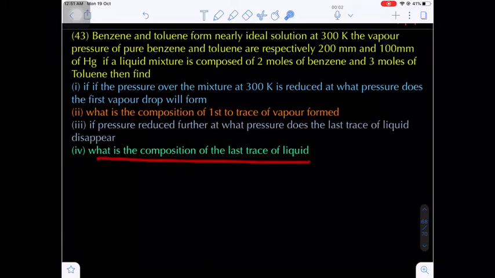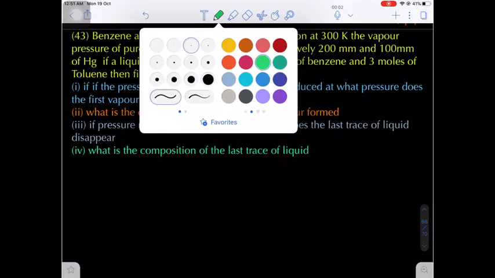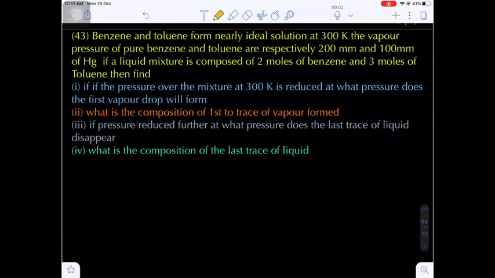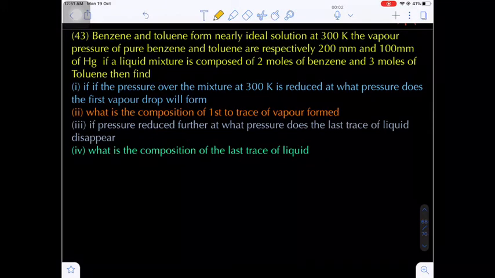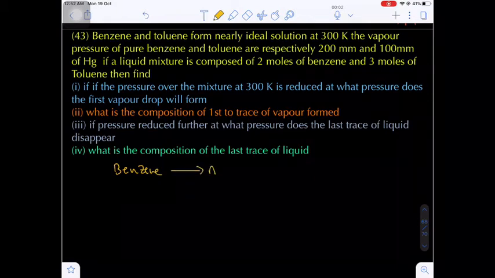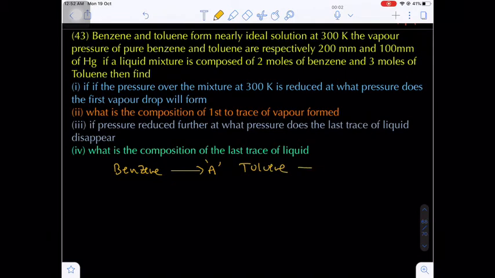And what will be the composition of the last trace of the liquid? There are 4 questions. Now let's suppose we are solving one by one. First one: let's suppose I am considering benzene as component A and toluene as component B. Are you getting my point?